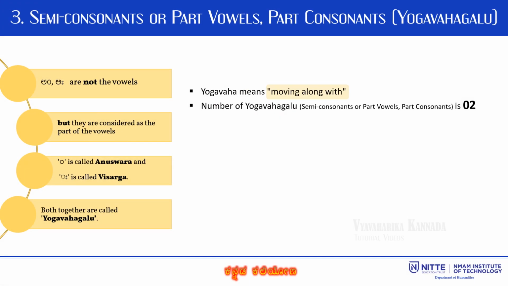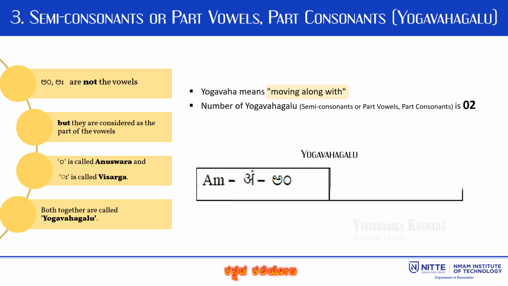The third category of the alphabet is semi-consonants or part vowels, part consonants. This is called Yogavahagalu in the Kannada language. Yogavaha means moving along with. There are 2 semi-consonants, am and aha. They are displayed on the screen.